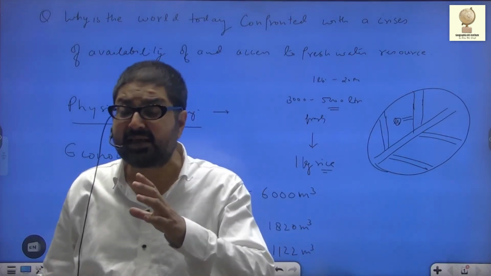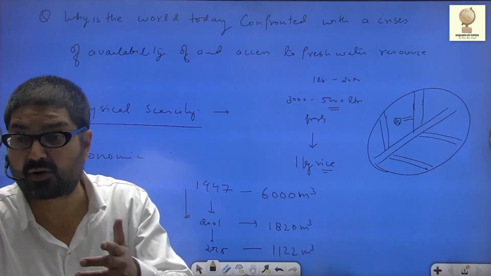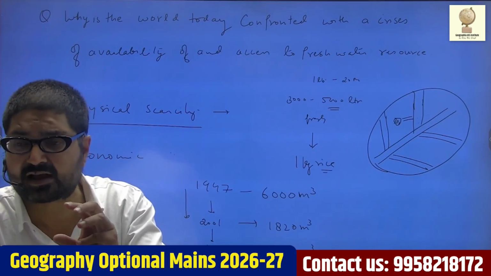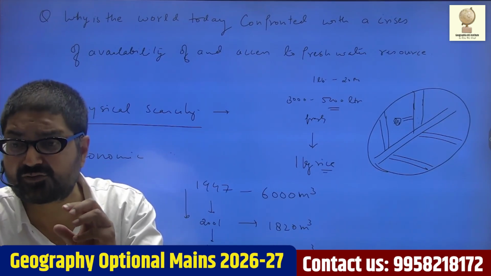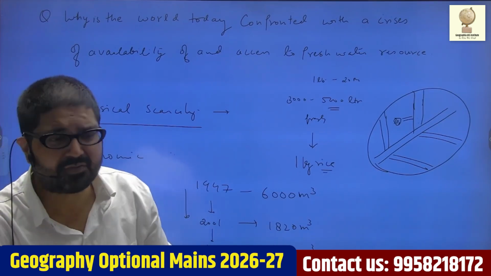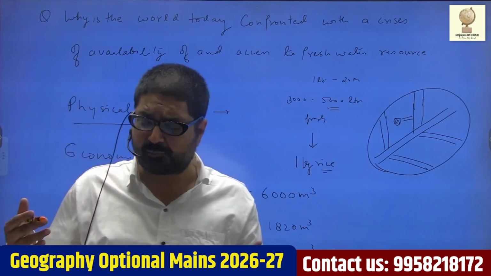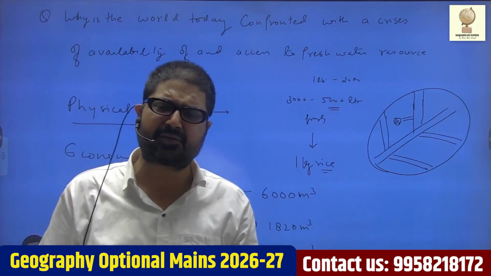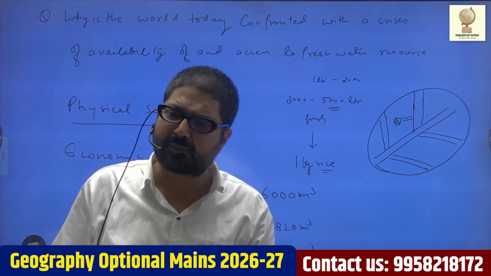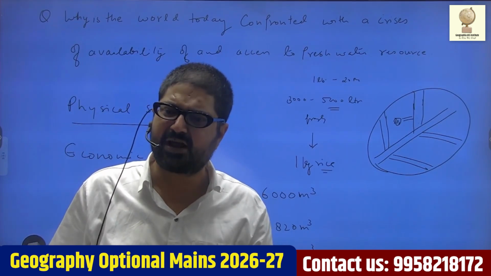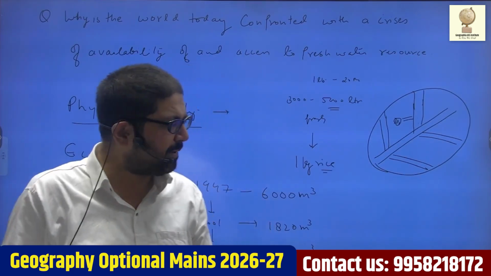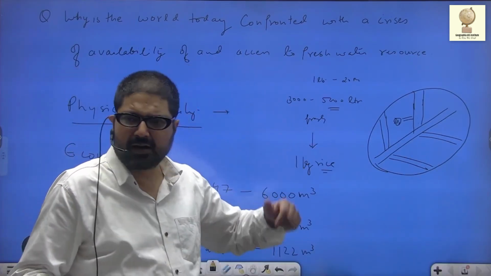So there is a need for a command area development program, which has been introduced in the Indira Gandhi Canal, so that all the areas falling in the command area of the canal may receive fresh water for agriculture. So what we see is a lack of political will. Basically, areas which are deprived in terms of economic prosperity are also deprived in terms of physical infrastructure and social infrastructure. This lack of physical infrastructure is the main cause of lack of water in many areas.